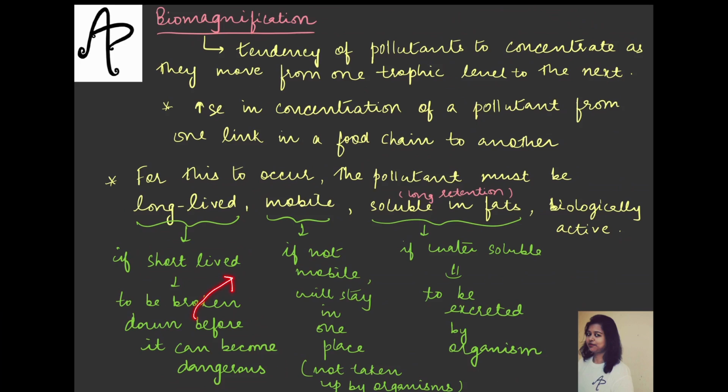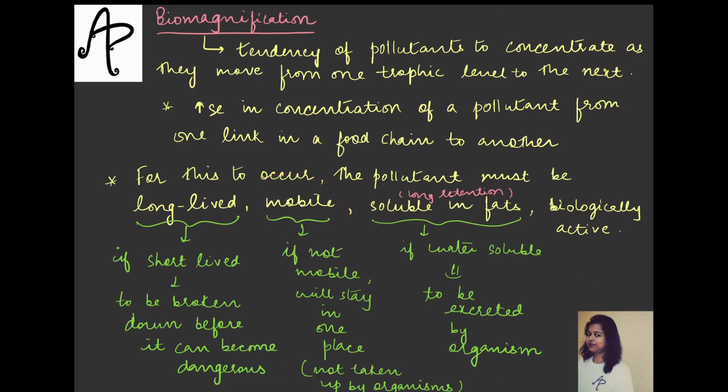No, it will take some time to become dangerous and harm the organism. But if the pollutant has a short life, it might be broken down and might not even become dangerous. So in that case it will not result in biomagnification. Therefore one major criterion is that it should be long lived.